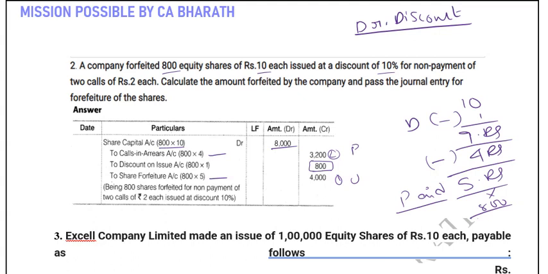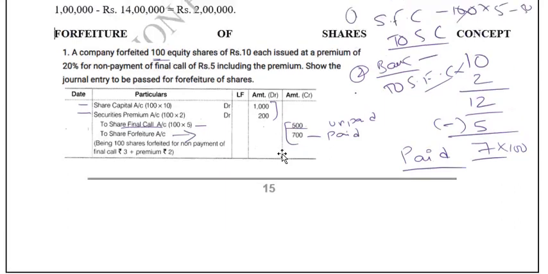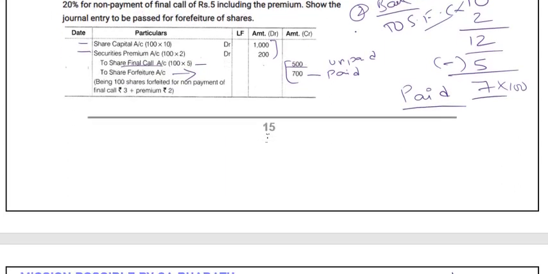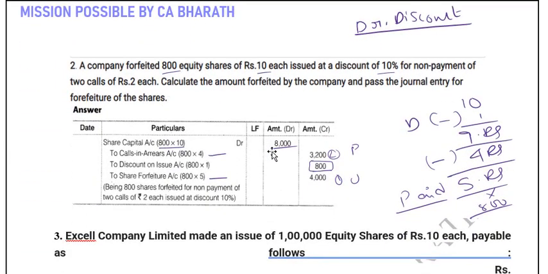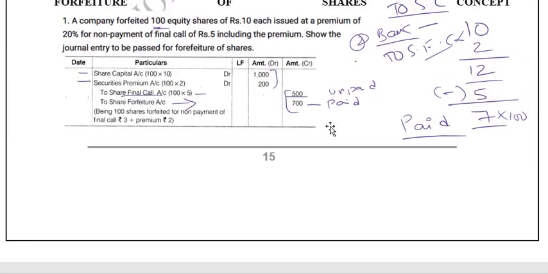Just like premium. Originally when we pass a premium entry, we credit it, but when we are forfeiting, we debit it because we have to cancel it. Same is the concept with discount, friends. Originally when we pass the share issuance entry, we would have debited discount because discount is an expense. Now because we are forfeiting or cancelling the entire process, we are crediting it. Or else you can simply take it as the balancing figure. Or if you want to be strong in concept, you can straight away put the entry discount credit 1 rupee, same as what we have done in our premium cases.